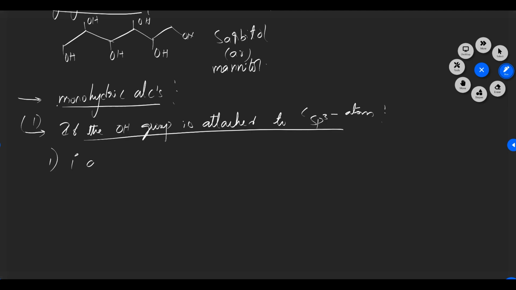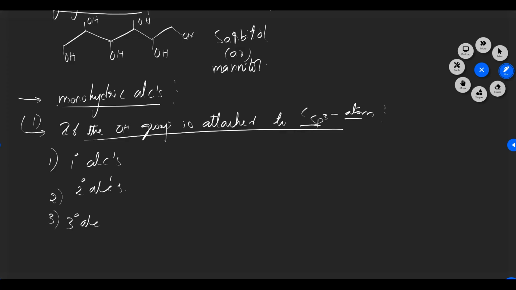The first one is primary alcohols. When an sp3 carbon is attached to a hydroxyl group with a single bond, we can call them saturated alcohols. Now, what can we call a primary alcohol? A primary alcohol is where the OH group is attached to a primary carbon.